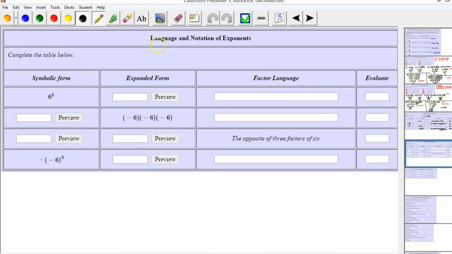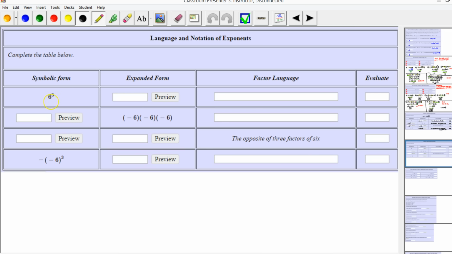In this example, we're going to look at the language and notation of exponents when we have quantities raised to the third power. So notice we have 4 columns: symbolic form, expanded form, factor language, and evaluate. And in each column, you're given an example of one of the forms. So you can use that as a reference to fill in the other forms.